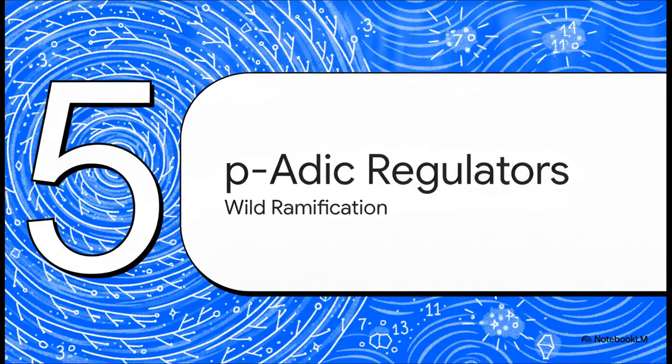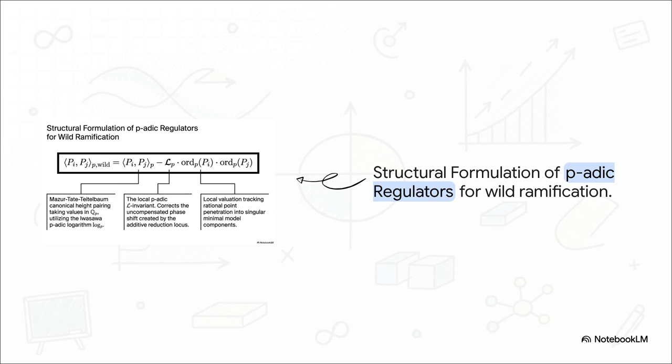Next up, Section 5: Explicit p-adic regulators. But what mechanically happens to our continuous field fluid when a curve develops a highly degenerate additive reduction locus? When things get wild, we have to shift over to p-adic Arakelov intersection theory.